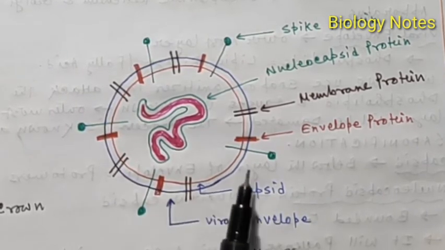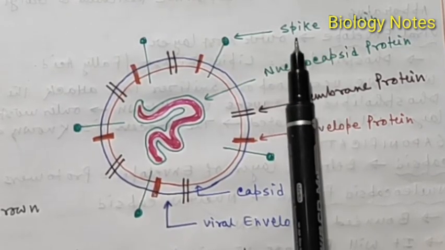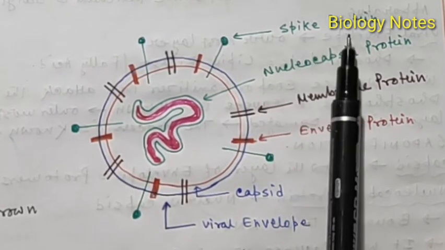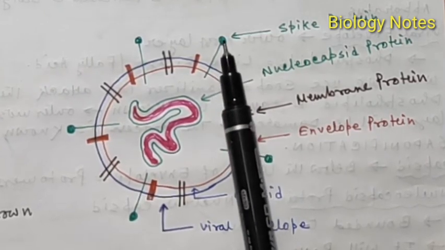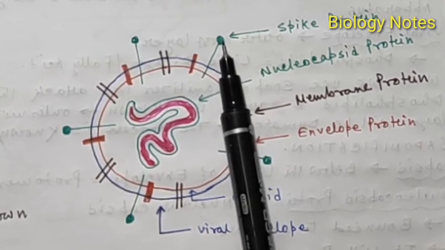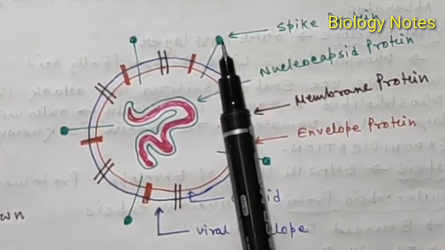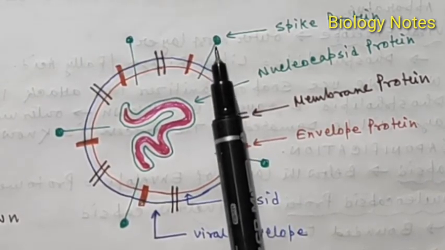In this membrane there are other different types of protein. The spike protein, which I have already told you, contains two subunits, S1 and S2. The S1 subunit binds with angiotensin receptor protein 2, which is present in different organs in our body, such as the lungs, kidney, and large and small intestine.